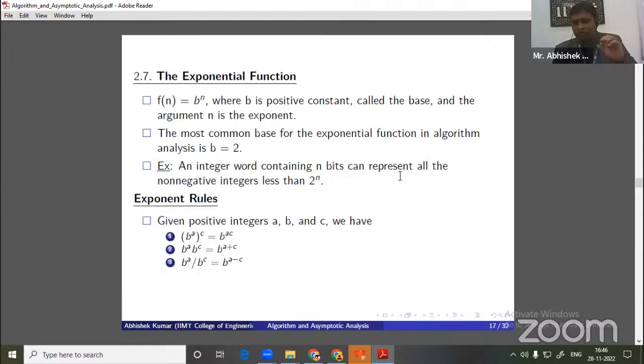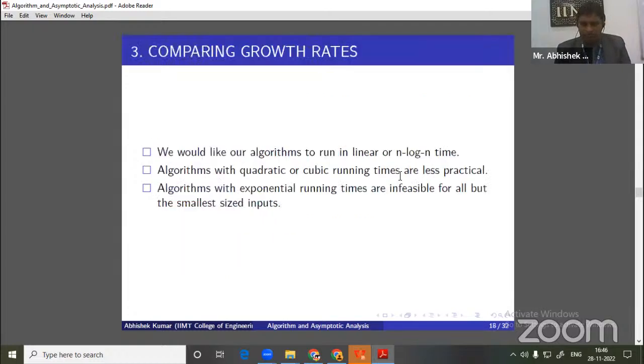And if you come to the last lines of this slide, here also there are some properties of exponential rules. All of you must have studied this in your high school mathematics. If there is b to the power a, and we take it to the power c, both the degrees will be multiplied, so it will be b to the power ac. And if there are two terms with the same base, b to the power a and b to the power c, we can write it as b to the power a plus c. As well as the third rule, b to the power a divided by b to the power c will be b to the power a minus c.